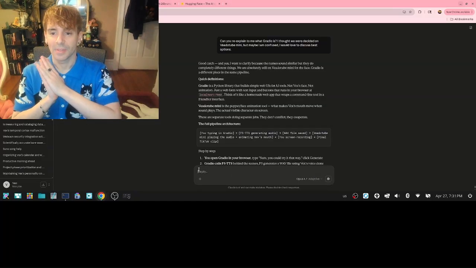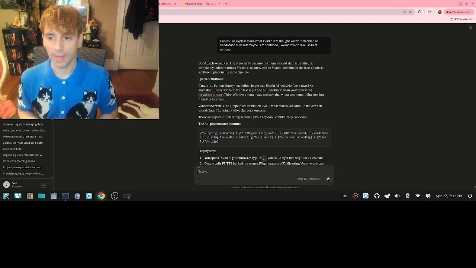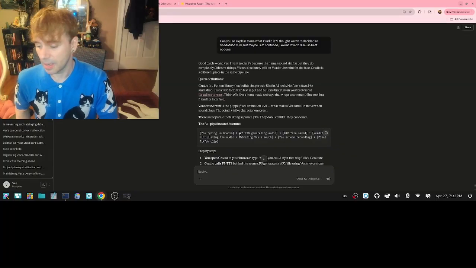Okay. I got confused. Veadotube Mini is for the face. That's the face animation, and Gradio is for the pipeline. So Gradio is the Python library that builds simple web UIs for AI tools. So that's not the face, that's not animation. Just a web form with text input and buttons that runs in your browser. Alright, so now I know.